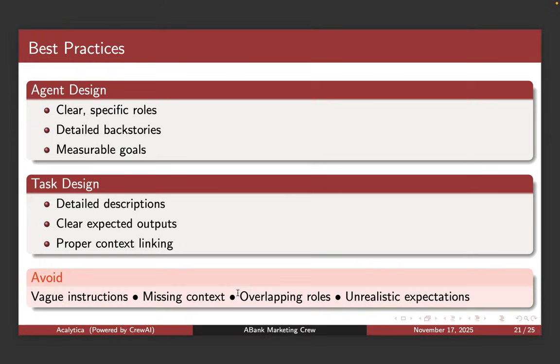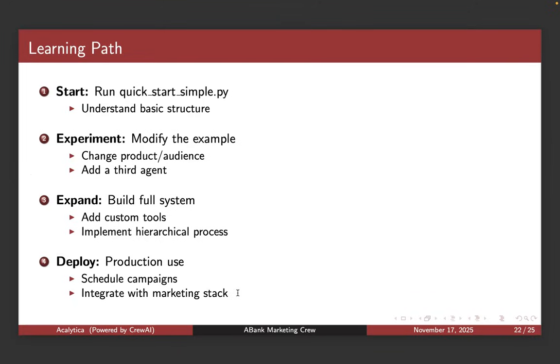So overlapping roles, I'll just go back there. The McKinsey people will tell you that the roles have to be MECE, right? Mutually exclusive and collectively exhaustive, meaning that you need to cover everything that is in scope, but at the same time, the roles have to be distinct. So that's important. Let your agents be MECE, okay? Agent roles, that is. Right. So the learning path now.